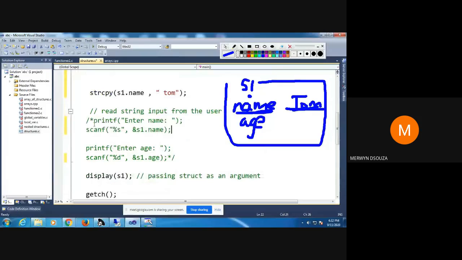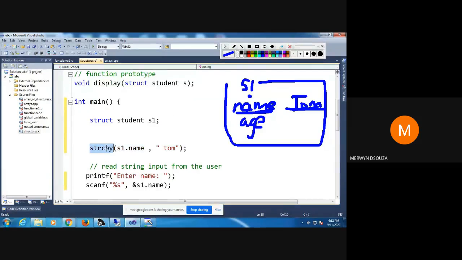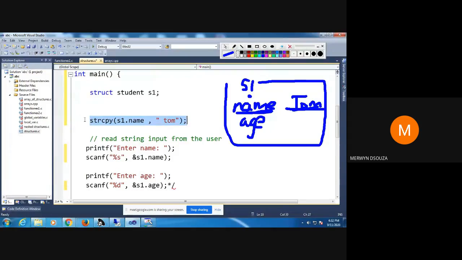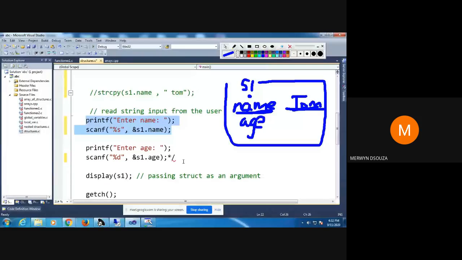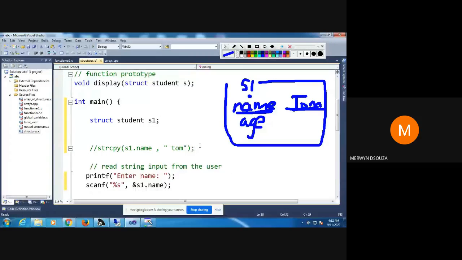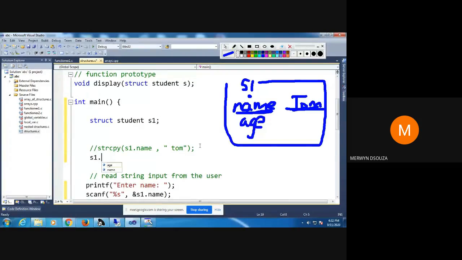The other way of doing the same thing is to take a value from the keyboard. This is the way you will take a value from the keyboard. Using strcpy, you are doing it directly. Instead of doing it directly like this, you can take the value from the keyboard. So here you will type the name of the person that you want. That will get stored here. Same thing for your age.